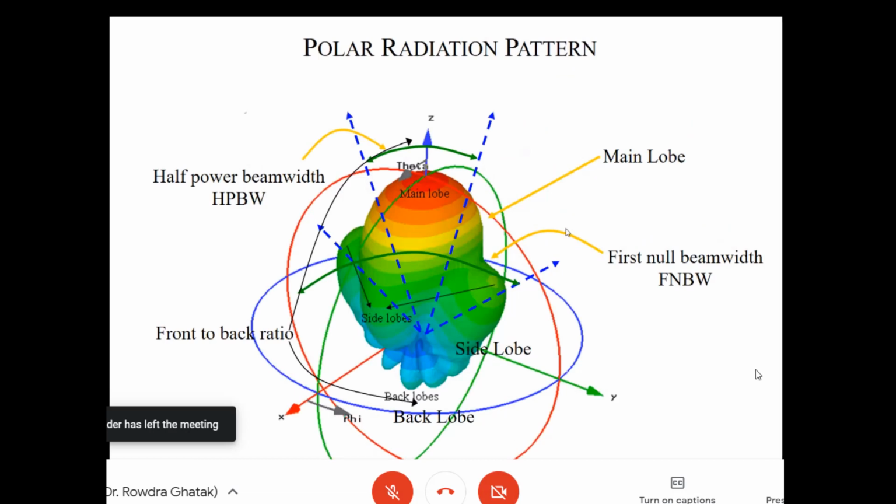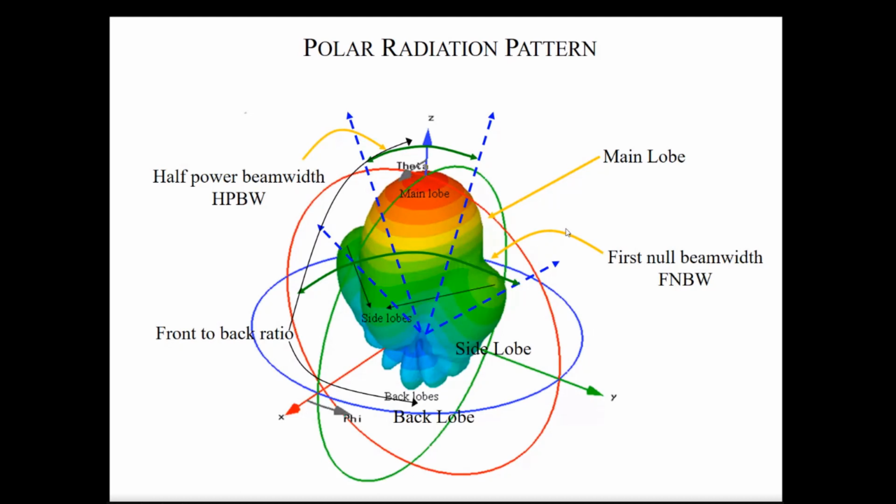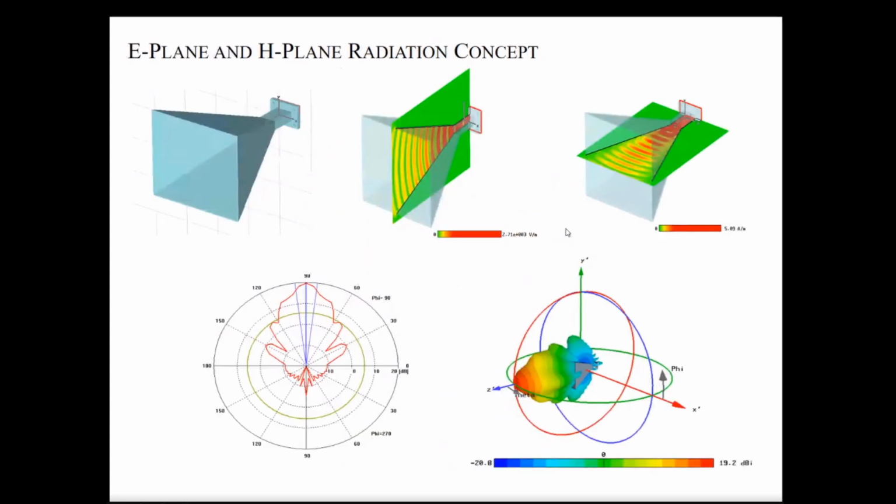Obviously these are some typical bookish understandings: what is the main lobe, a back lobe, then side lobes, then front to back ratio, half power beam width, what is the first null beam width. All this information you can derive from this three-dimensional radiation pattern, or you can go for a polar plot. In 2D also you can go for a rectangular plot. From there also you can compute it.